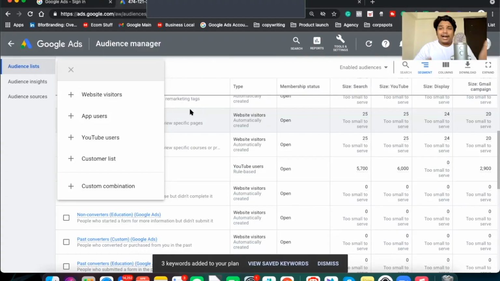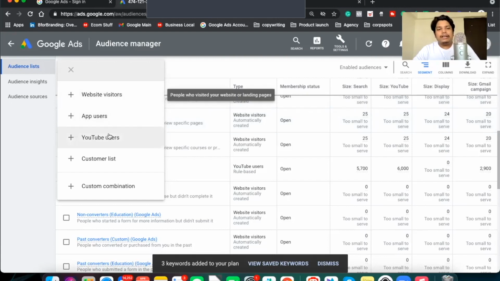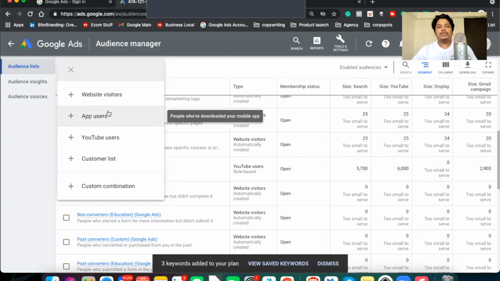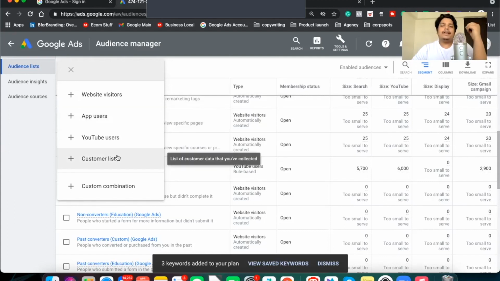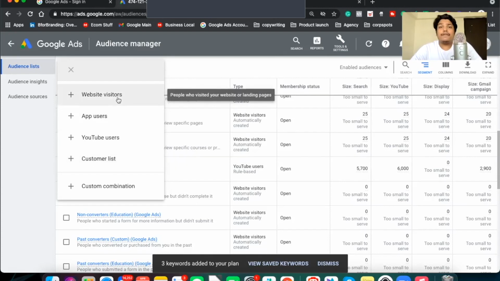Now we are in my account, and here you can retarget the people who have visited your website, who have visited your YouTube, who have visited your app, and your customer list. You cannot upload a customer list just when you're starting. Remember, on Facebook you can upload your customer list at any moment. You cannot do the same on Google Ads, because it requires you to have spent some money on the platform. So for now, let's create people who have visited your website.